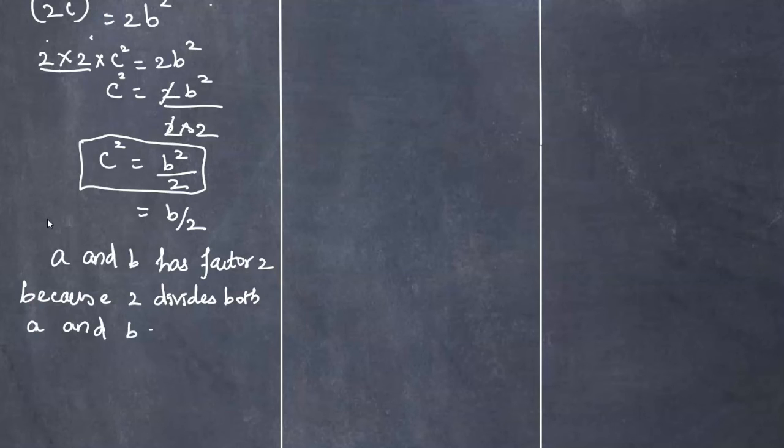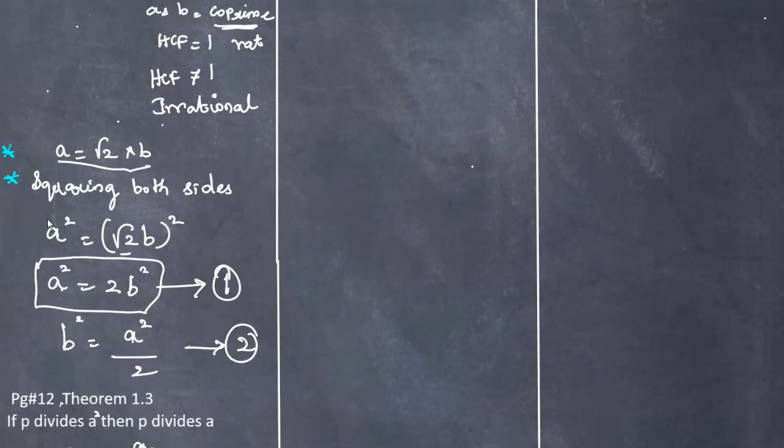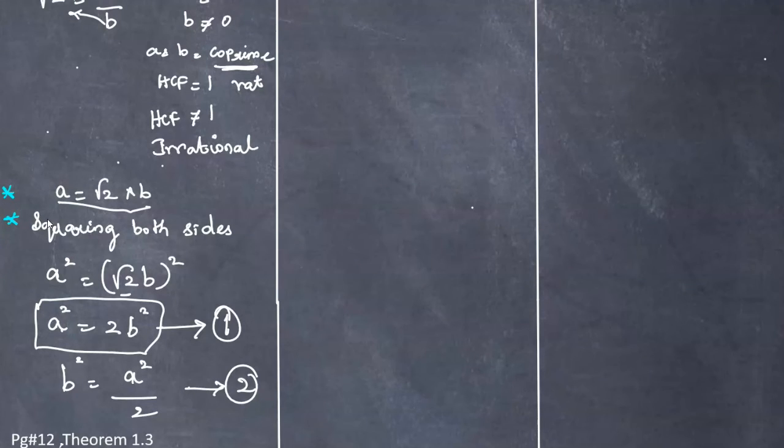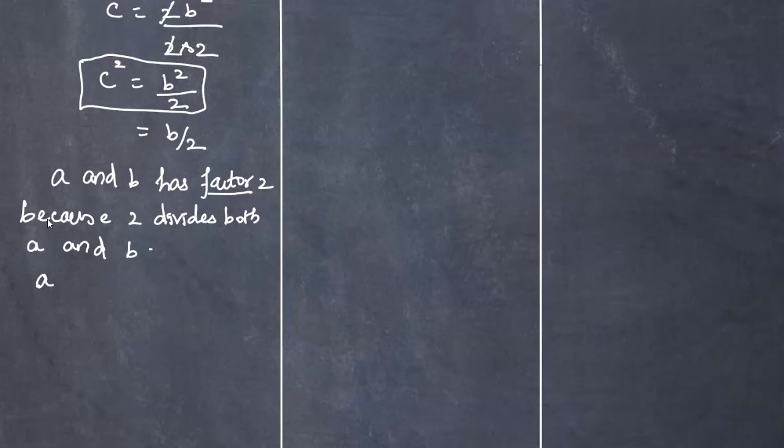What we have assumed here is that HCF will be 1, but there is a common factor 2, which means the HCF will not be 1. a and b are not co-prime.